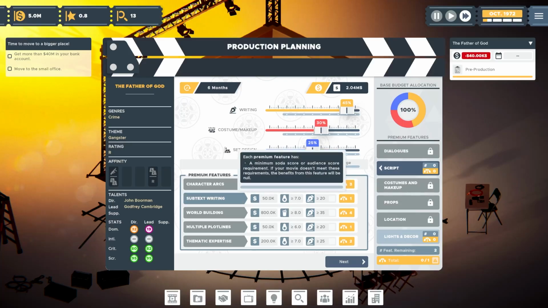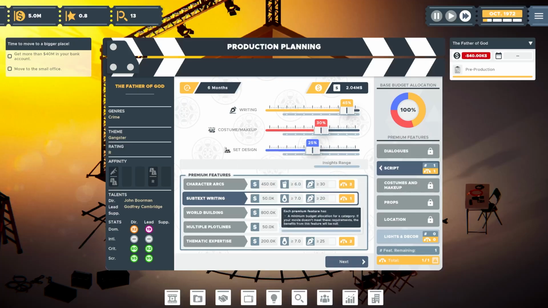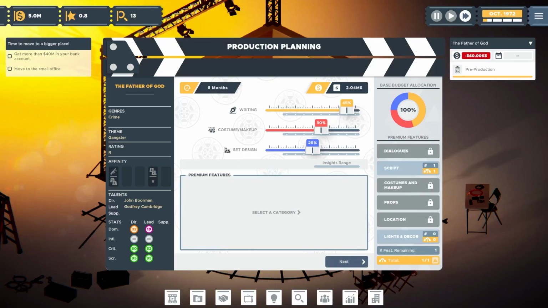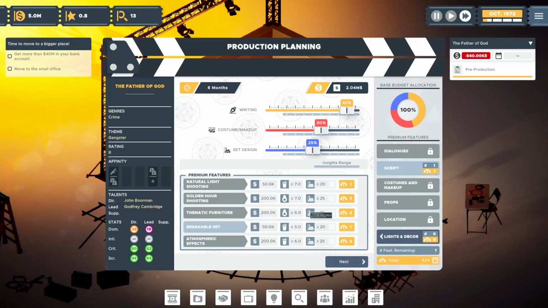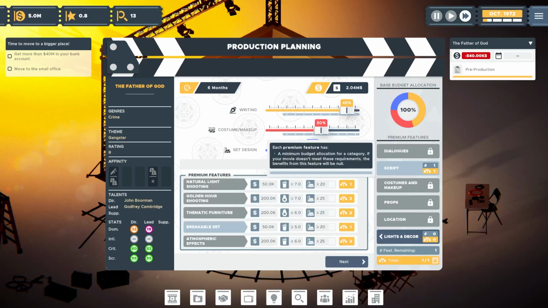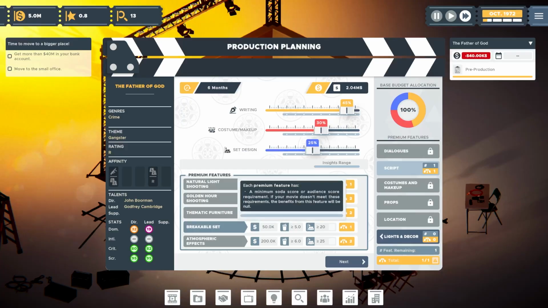I think this is going to work. So we're going to add subtext writing to this, and we can add another if we want. This right here is, let's see, what does this fall under? This falls under, I think, sets, right? Set design. So we can add a breakable set. Let's say someone gets tossed in a chair or a table breaks, right?